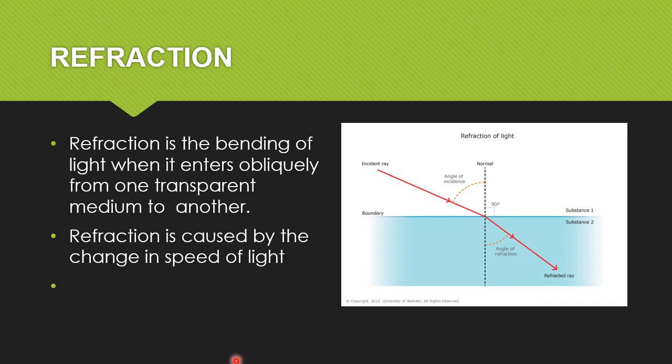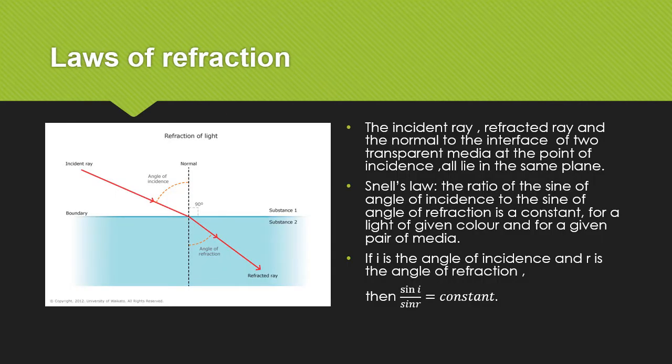What is refraction? Refraction is the bending of light when it enters obliquely from one transparent medium to another. Refraction is caused by the change in speed of light. Laws of refraction. First law. The incident ray, refracted ray and the normal to the interface of two transparent media at the point of incidence all lie in the same plane.